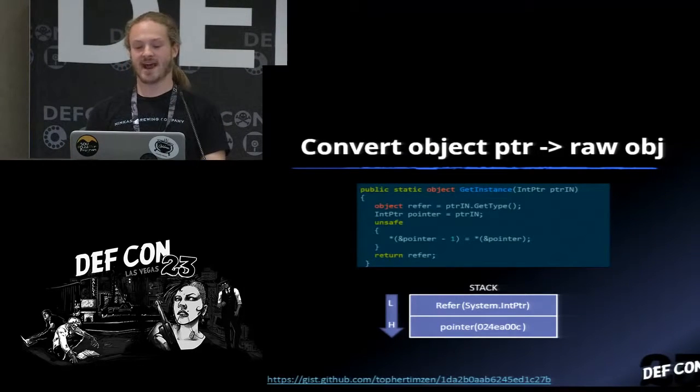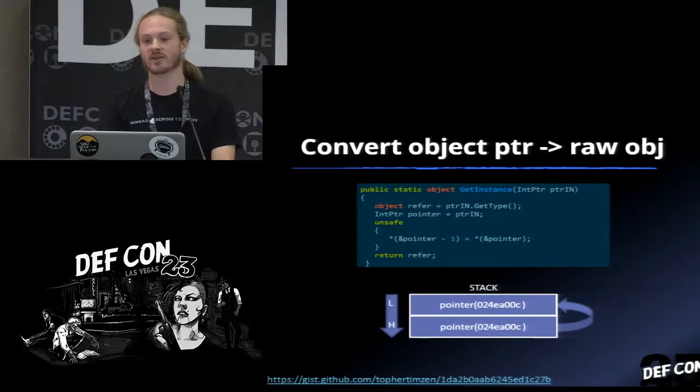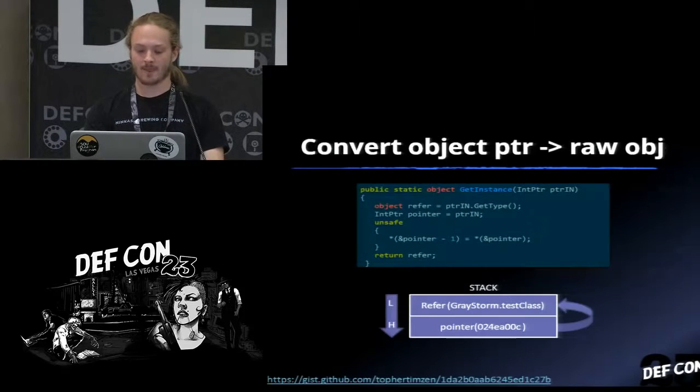So essentially, we're building a stack again. We're going to have our reference object that we're putting these pointers back into. Right now, it's set to System.IntPtr. And then we have an address that we grabbed off of the managed heap to another object. So all we're simply going to do is move that pointer lower on the stack and put it over that reference. And then what's magic about .NET is when you give an object a pointer to another object, it'll just reference the instantiated object for you, and now you have a new reference object to something that was already on the managed heap. So this is how we're able to now go through, instantiate an object, scan the managed heap for all other objects of that type, and then utilize them.